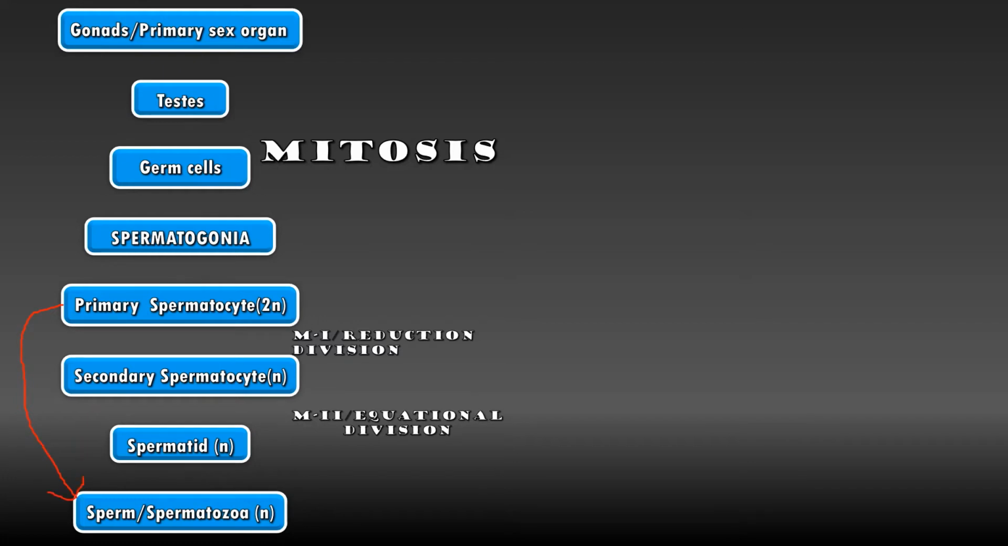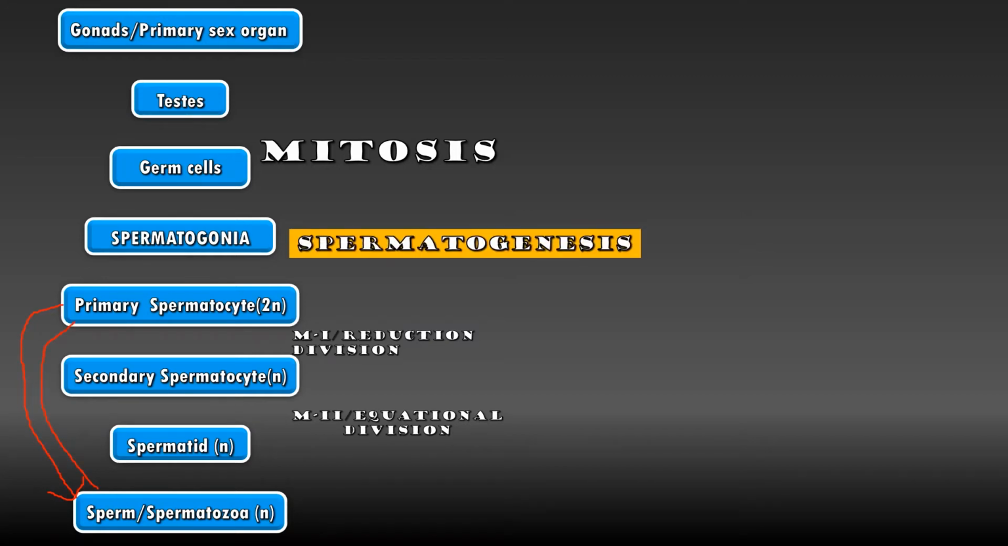Students, the formation of sperms from primary spermatocyte is called as spermatogenesis, whereas the conversion of spermatid to sperm is called spermiogenesis. Let us understand this process by using these diagrams.